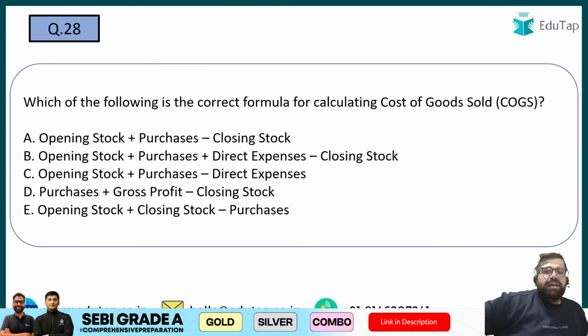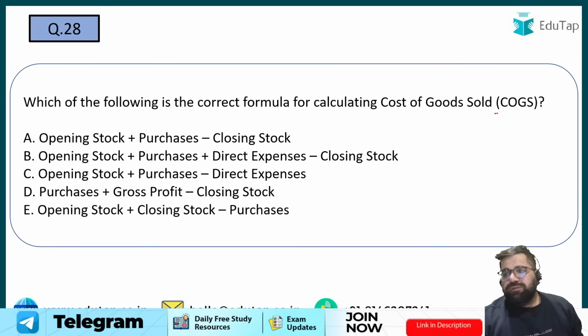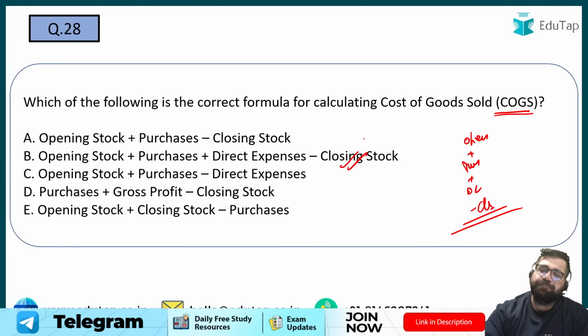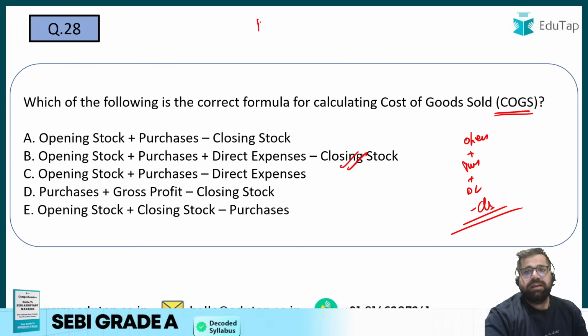Which of the following is the correct formula for COGS? COGS, cost of goods sold. The correct formula will be: opening stock plus purchases plus your direct cost minus your closing stock. So my answer will be option number B. But the point of discussion which should be taken over here is direct cost.